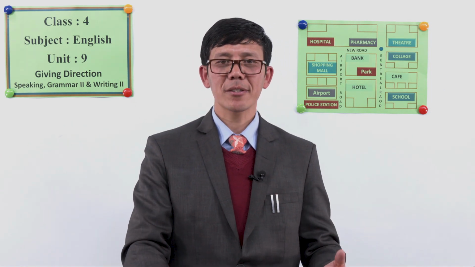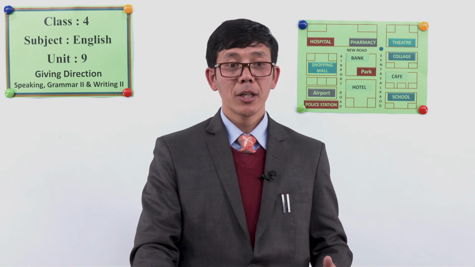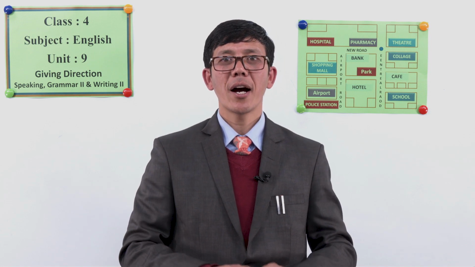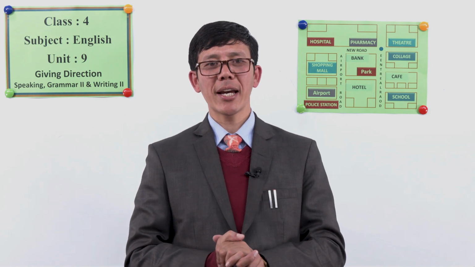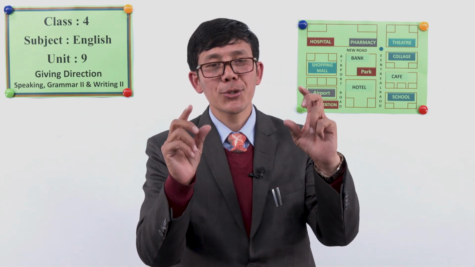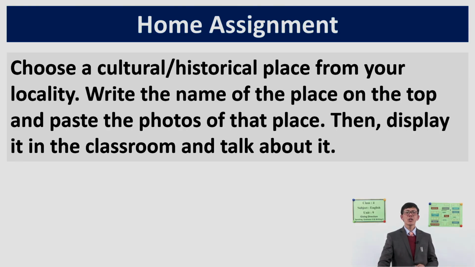So with this, I guess we have come to the end of our class. But before we wrap up, I would like to assign a very short assignment for you all. You choose a cultural or historical place from your locality. Of course, there are different cultural and historical places in our community.